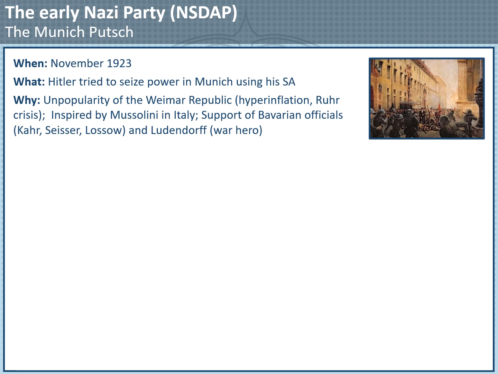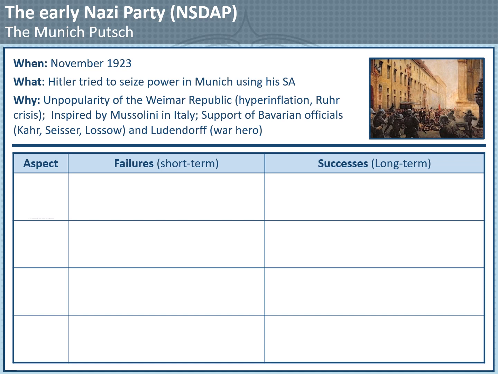Finally, Hitler also expected to gain the support of Bavarian officials, including von Kahr, von Seisser and von Lossow. He also had the support of Ludendorff, a war hero, and therefore he expected the army to support his putsch too. Now, in the short term, the putsch was a failure, but in the long term, it actually helped the Nazi Party. Let's think about why.